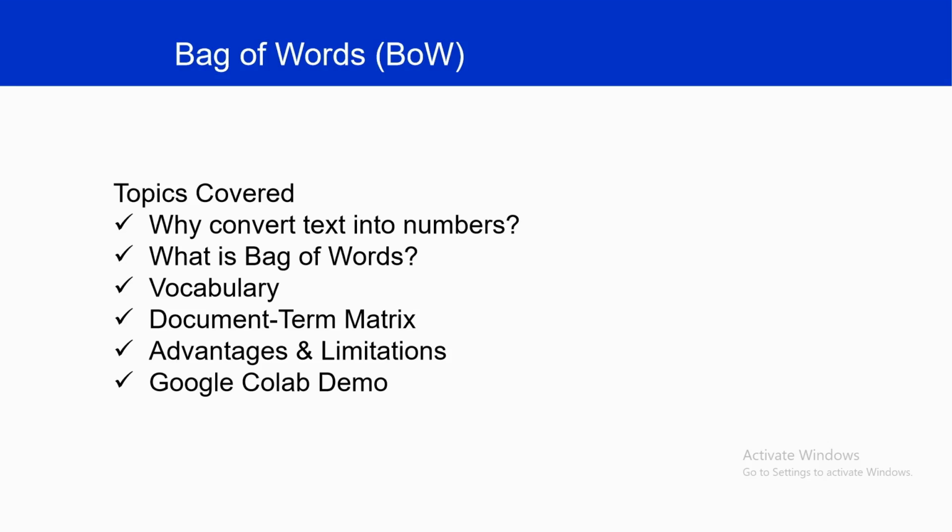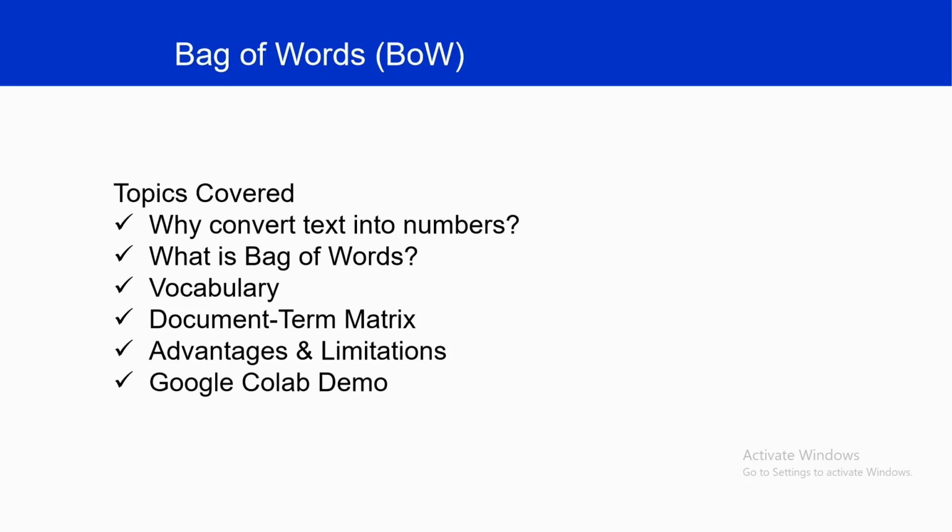Hello everyone, welcome back. In our previous videos, we learned about text preprocessing, part of speech tagging, and named entity recognition. In this video, we are going to learn another important concept in NLP called bag of words, commonly known as BoW.